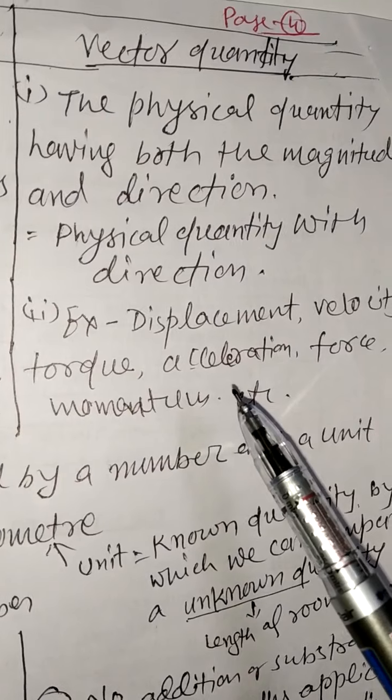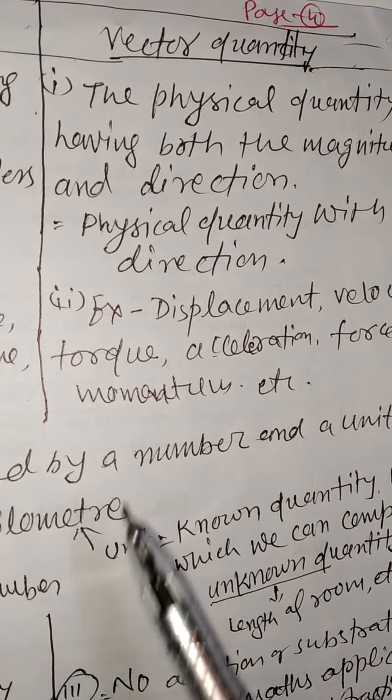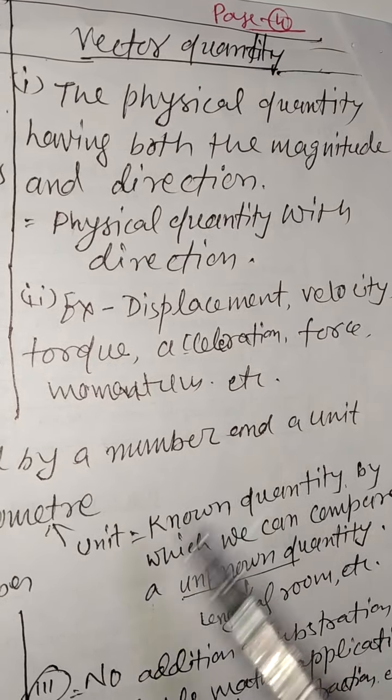Examples of vector quantities: displacement, velocity, torque, acceleration, force, momentum, etc.